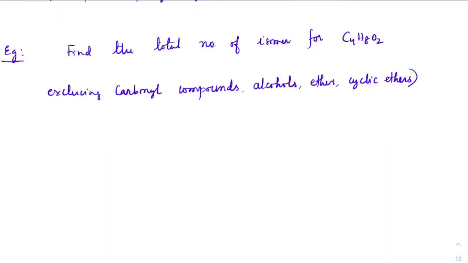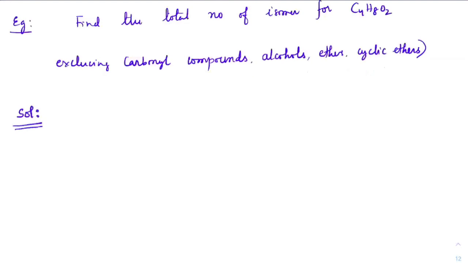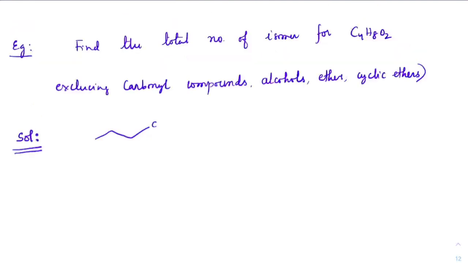Now please everyone, you just have to check for acids and for esters, because acids and esters can be interconverted. We have a total of 4 carbons here with C double bond OH. This is the one which you can get. The other form is C double bond OH with a methyl group here. So only these you would get.